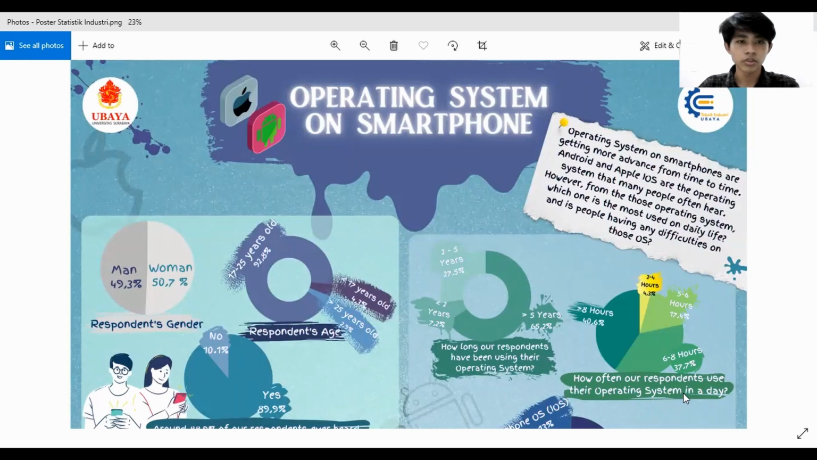So from this questionnaire, we conclude that the most used operating system in Surabaya is Android, and the difficulty most people have is battery consumption. So the company may find a solution to make battery consumption more efficient from the software or operating system. So that is the presentation from our group.